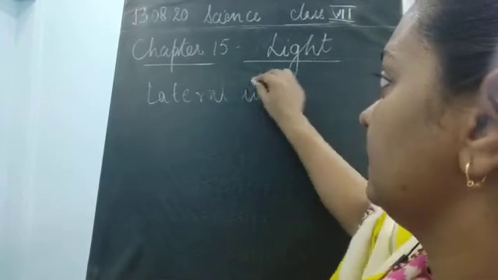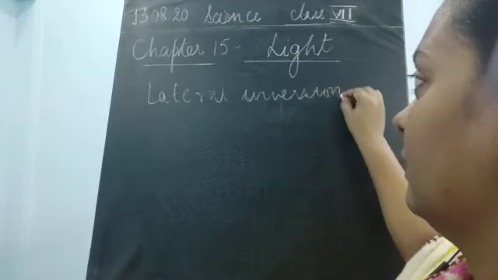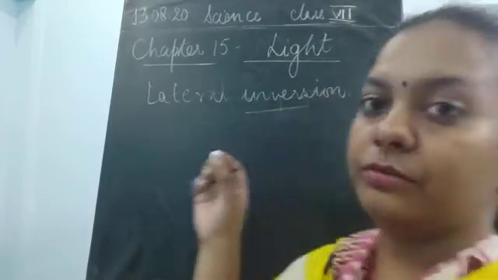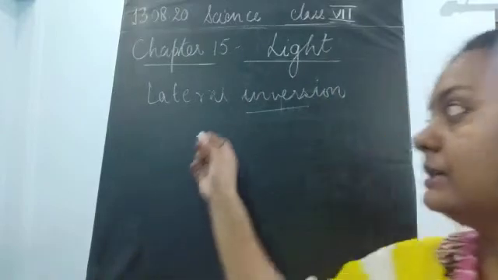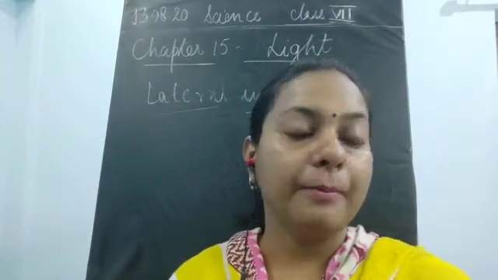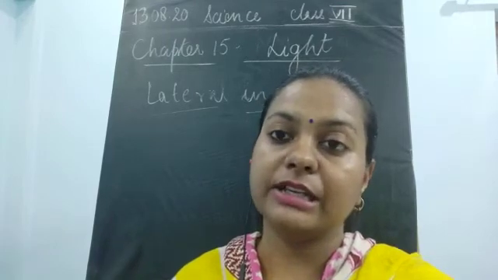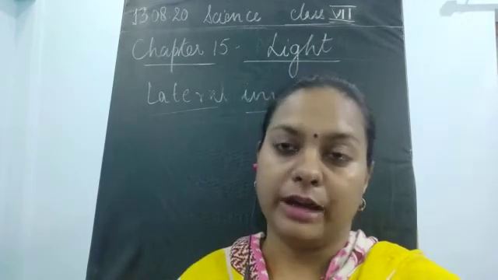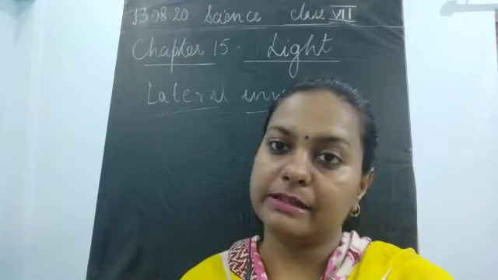So what is this inversion? Inversion means upside down or left-right reversal. Here, something is not getting upside down, but it is changing its direction from left to right: left becomes right and right becomes left in the image.